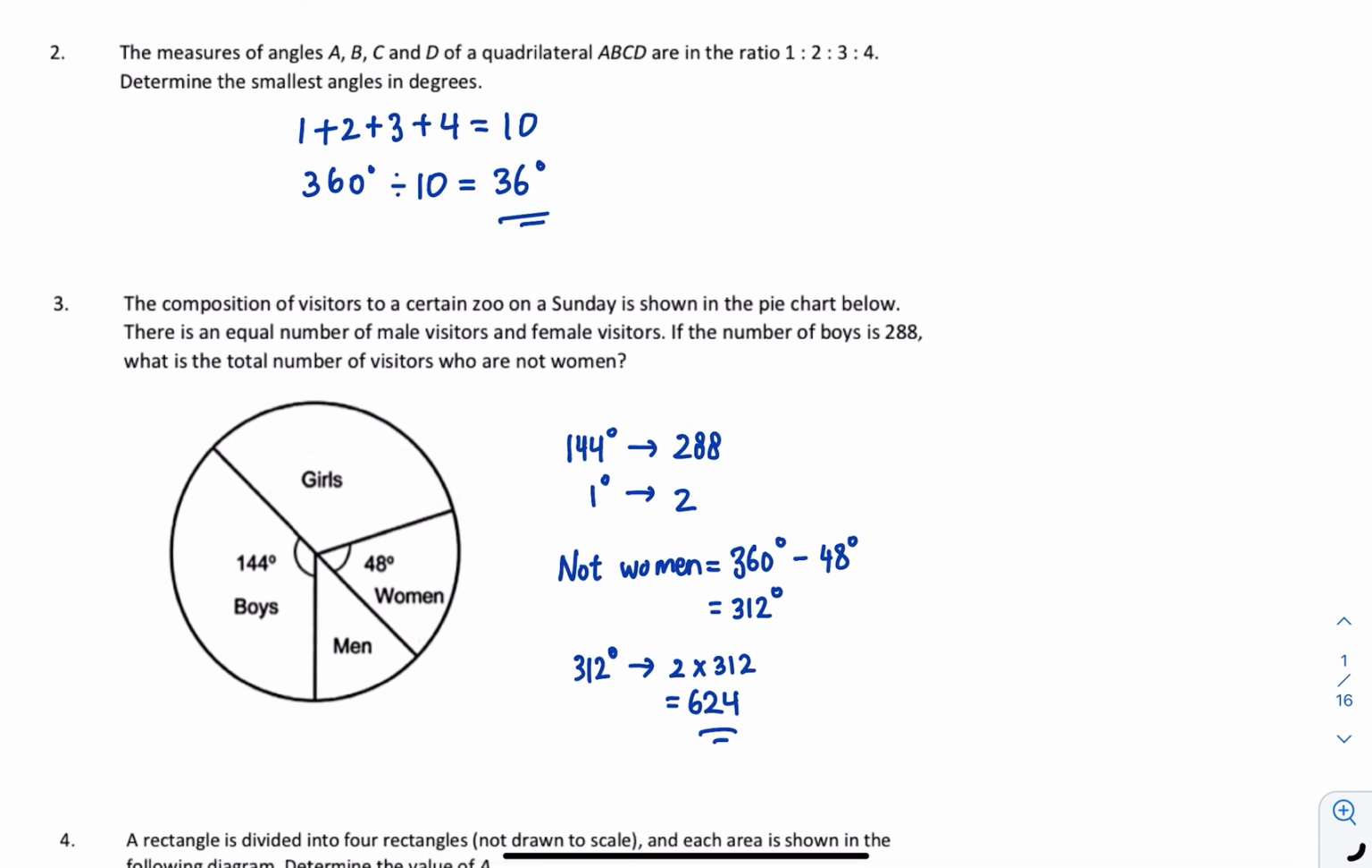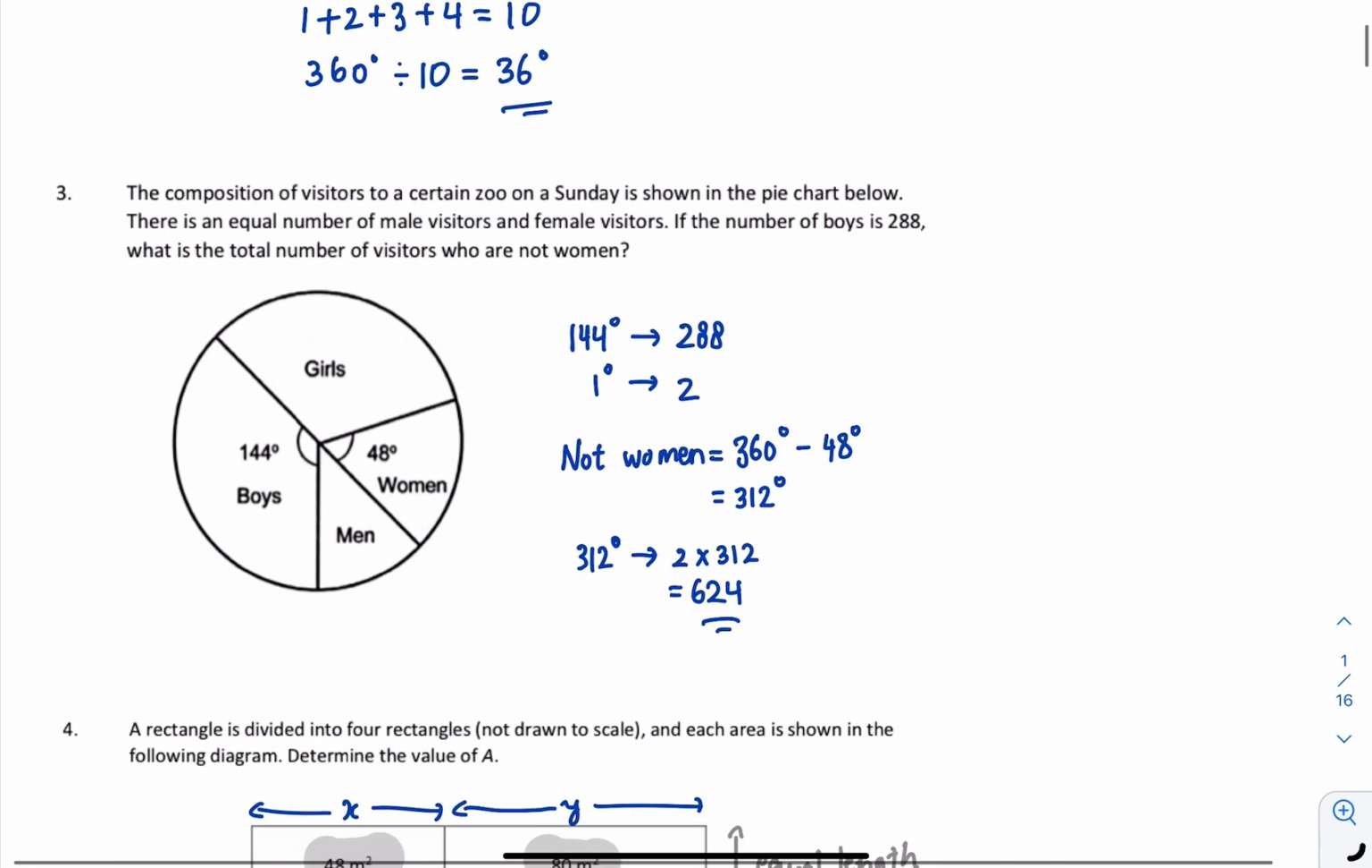Okay, question 2. Angles A, B, C, D are in the ratio of 1, 2, 3, 4. Determine the smallest angle. So the smallest angle will be the 1 unit. In total, a quadrilateral will have 360 degrees and we have 10 units in total. So to find 1 unit, you just take 360 divided by 10. Okay? Then question number 3.